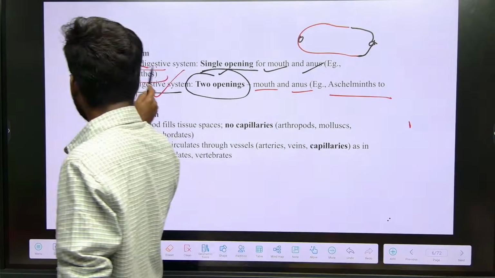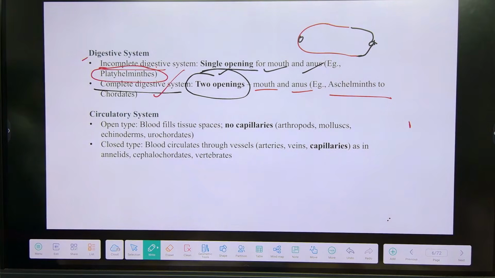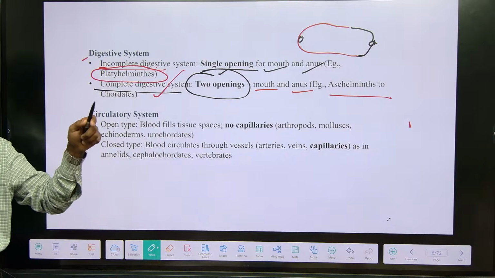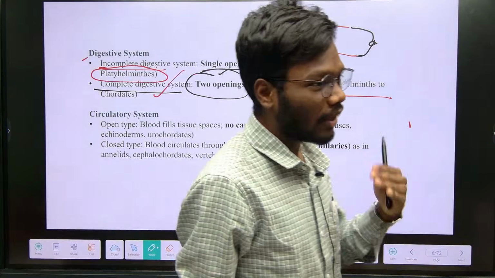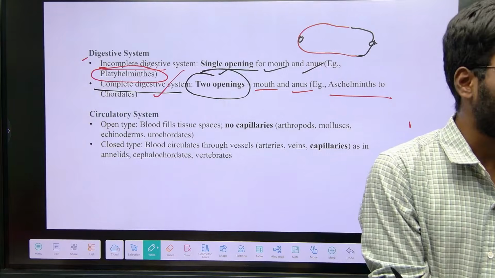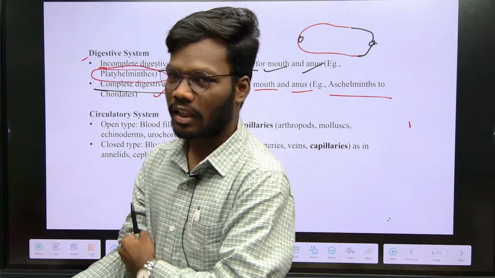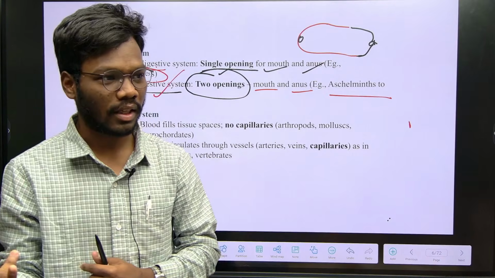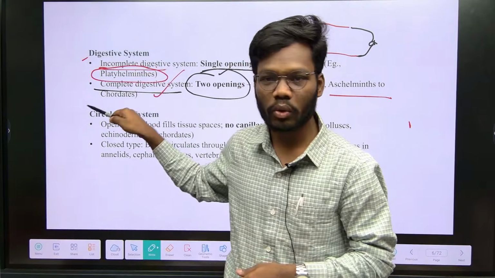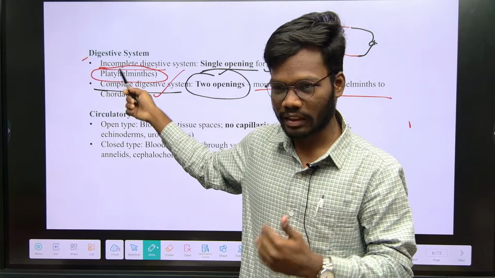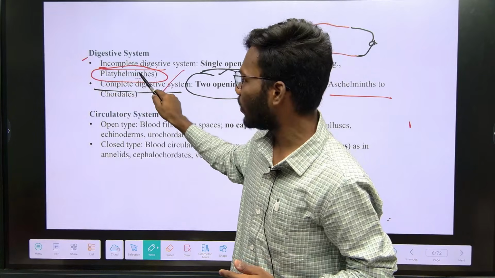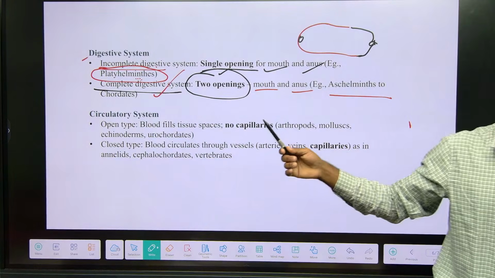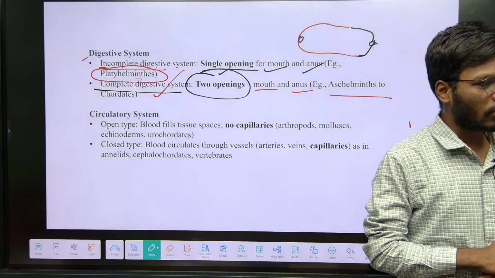So why did I mention Platyhelminthes here? Can anyone tell why I mentioned only Platyhelminthes, not Porifera, not Coelenterata? As we studied in level of organization, organs first form in Platyhelminthes, not in Porifera, not in Coelenterata. That's why I kept the digestive system there, and that too is incomplete. It is not completely formed. Incomplete starting individuals. So that's why Platyhelminthes is the example for incomplete digestive system. After Platyhelminthes, the digestive system was completely developed, and we come to the complete digestive system.